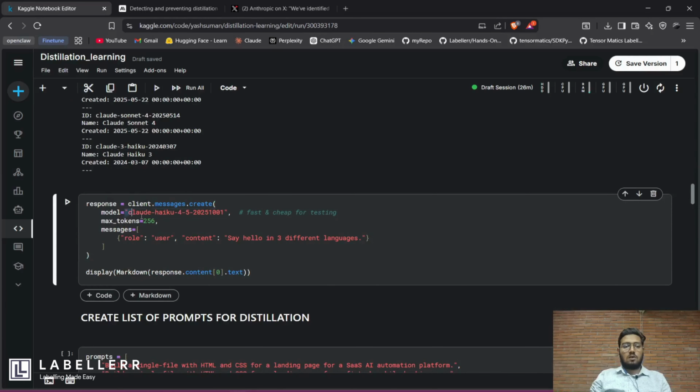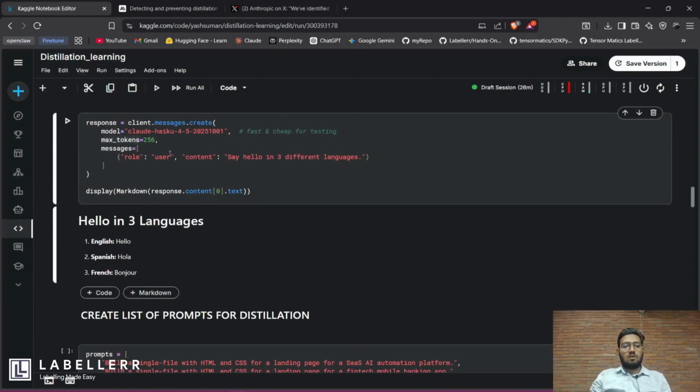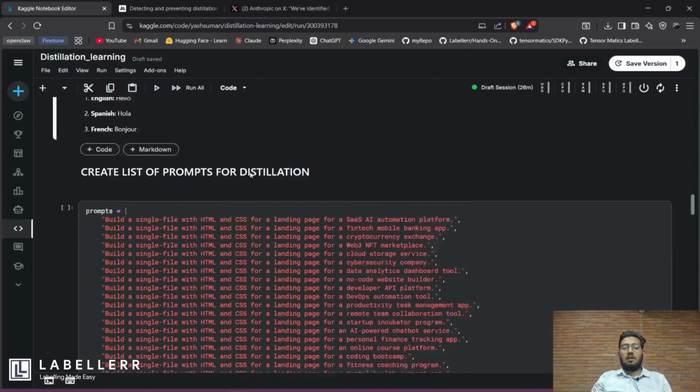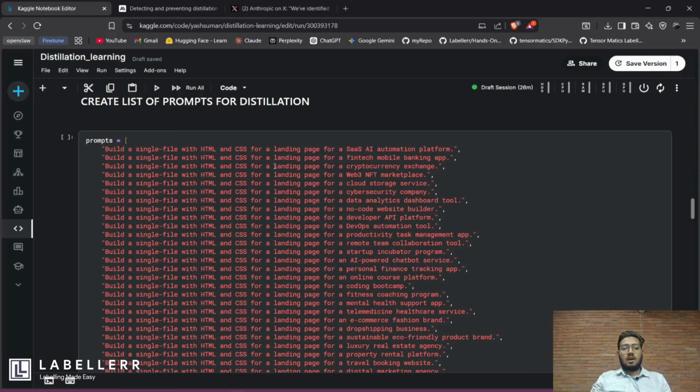I'm using Claude Haiku 4.5 and gave it a simple prompt to say hello in 3 different languages. Just run it. After the API request, it gave me hello in 3 languages: English, Spanish and French. Now our first task is to create a list of prompts on which we are going to perform distillation learning. In this demo my criteria is very simple; I just have to show you how you can perform it.